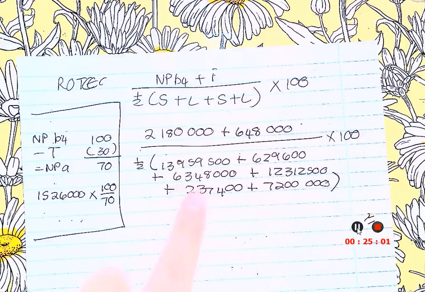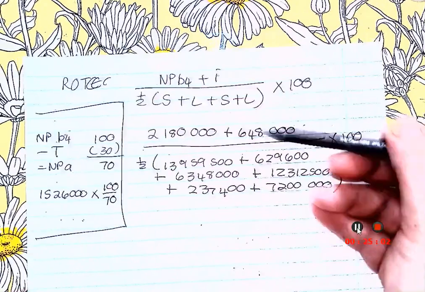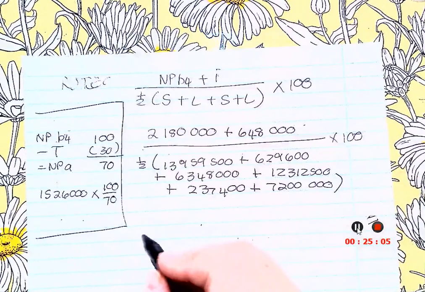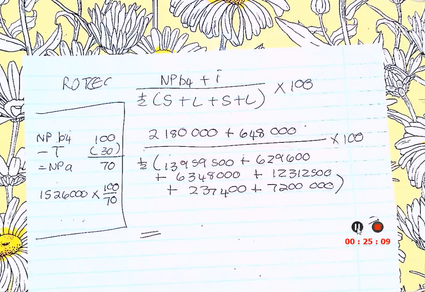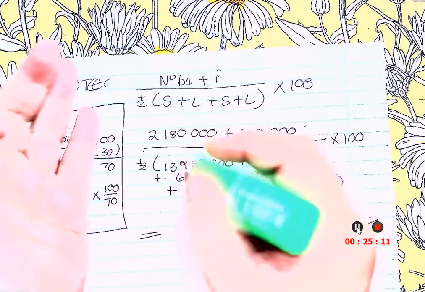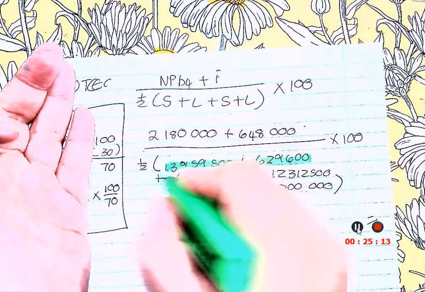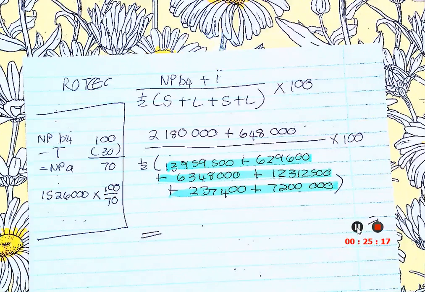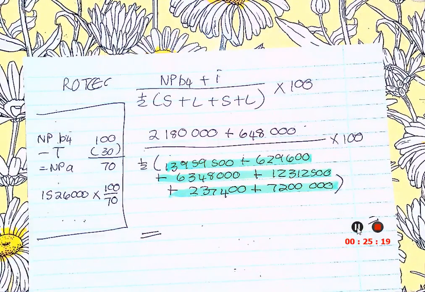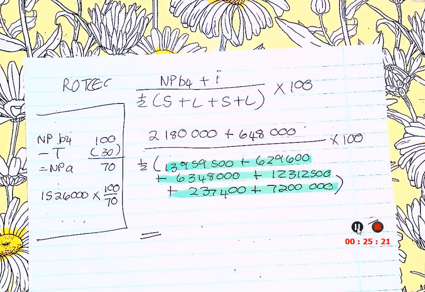Now, can you see both have got calculations? So, before I do anything else, I am just going to quickly total this monstrosity here. I'm first just going to total it for myself, and then I'm going to divide it by 2.